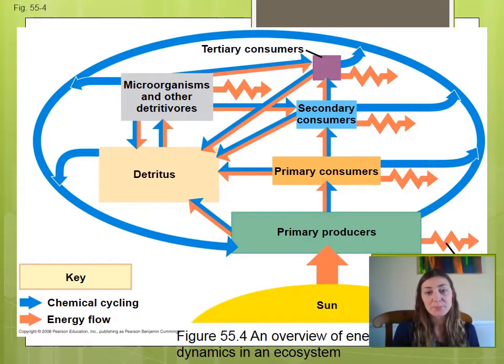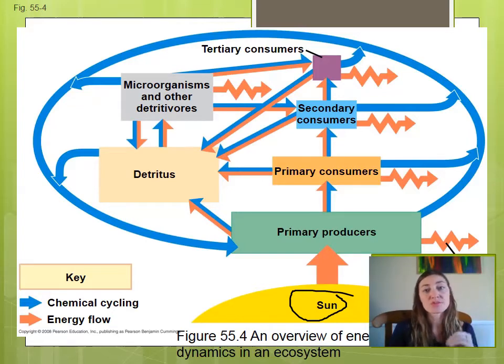This is a basic pictorial representation of what's going on. So we see down here that the sun is our main supplier of energy in an ecosystem, and the only organisms that can capture that light energy and convert it to chemical energy are your primary producers. So they're considered at the bottom of our ecosystem chain. Primary producers will either be eaten by primary consumers, or if they are to die off, we follow this blue arrow and they become detritus.